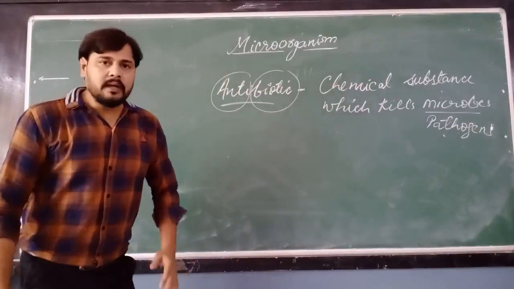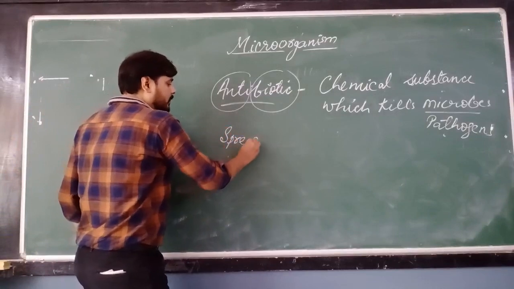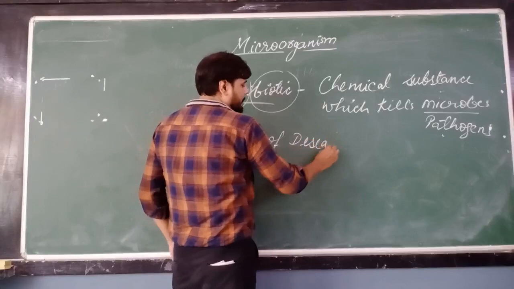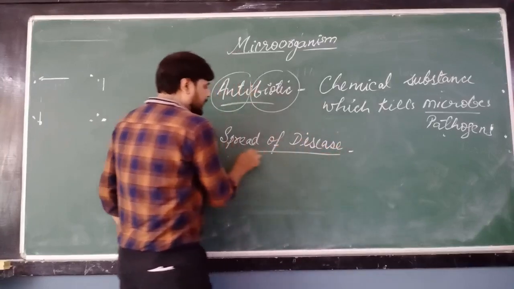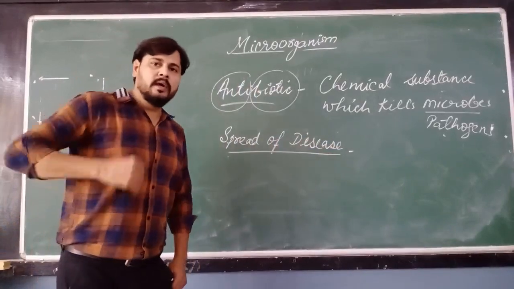Okay, the next topic is spread of disease. The second question is how does the disease spread? Disease can be spread by various ways.